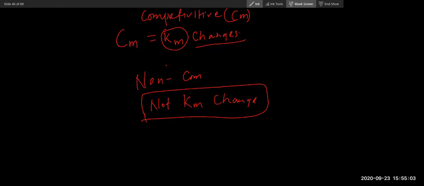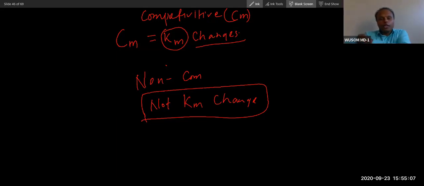Do we have to calculate that change? You can calculate it experimentally in the laboratory. By putting the inhibitor, you can take the enzyme activity and then calculate how different they are.